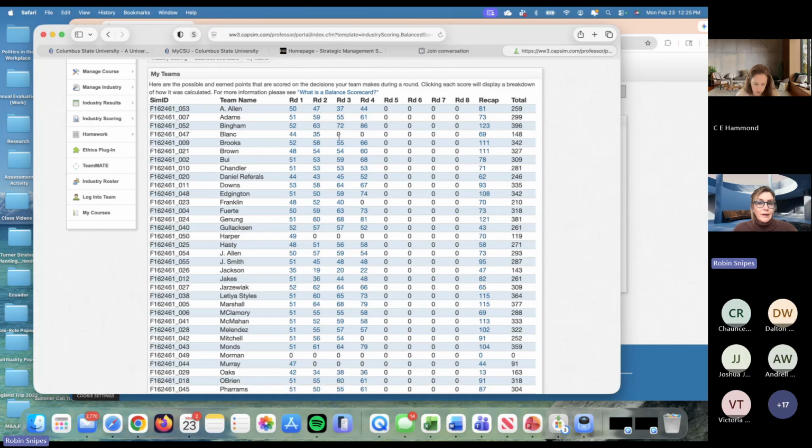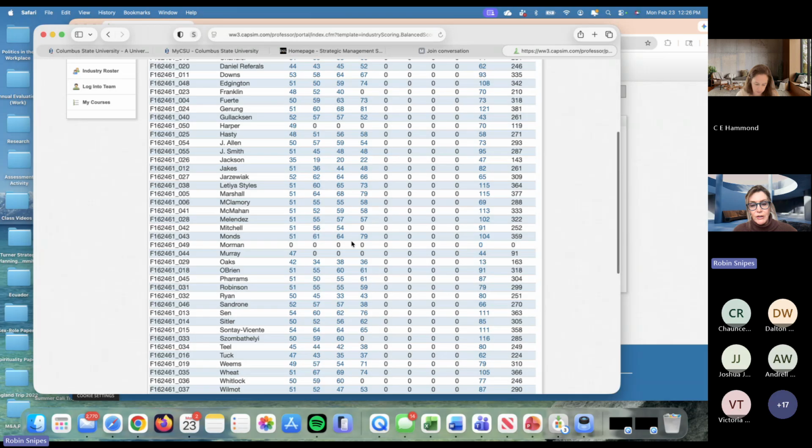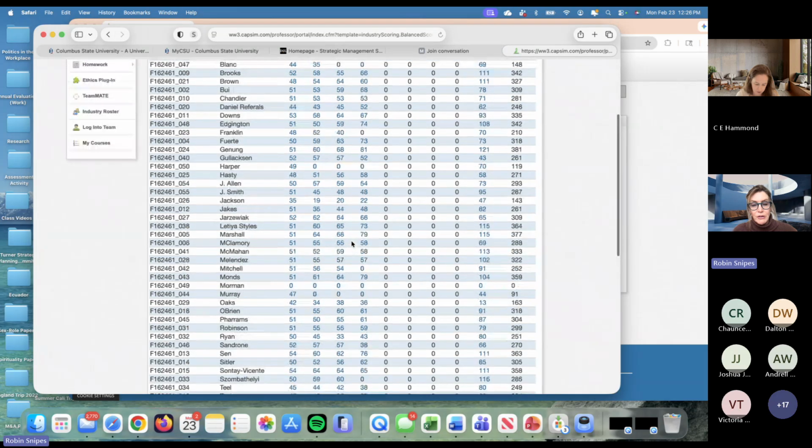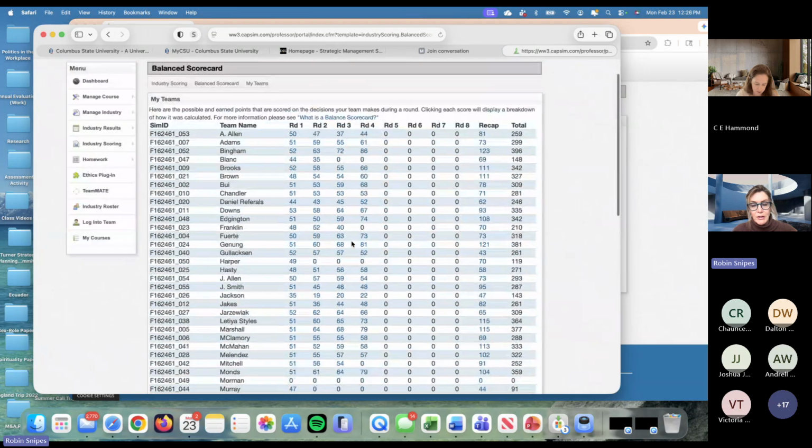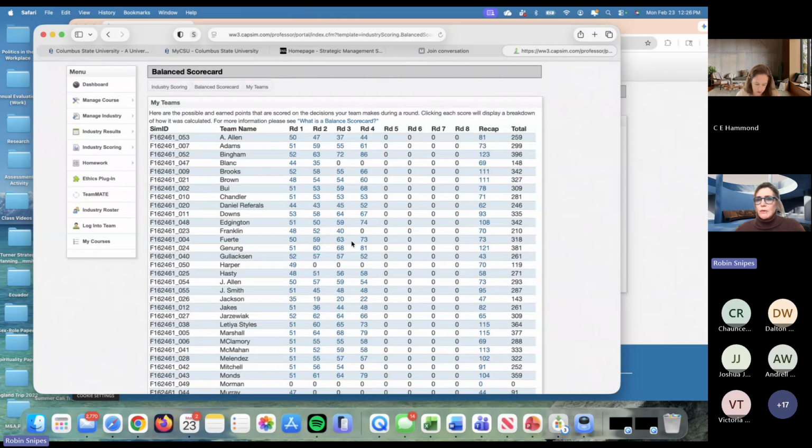I've tried in the past calling the CAPSIM help to see if they could pull it off of their cloud or database, and they can't. Once you replay a round, you've erased what you've done in the higher rounds. So make sure that if you're replaying all 4 rounds, that you have enough time to redo them and finish them.